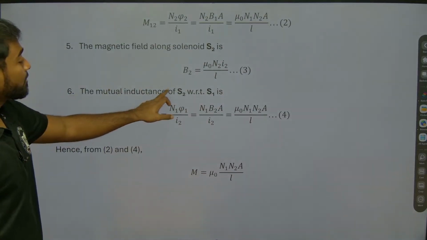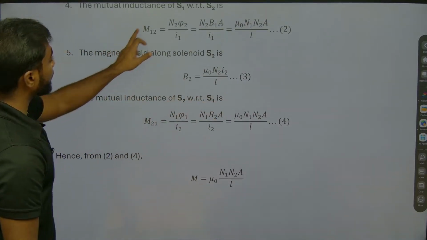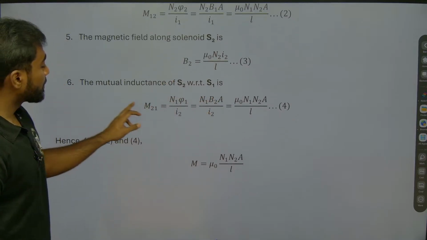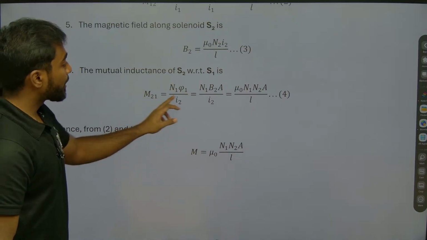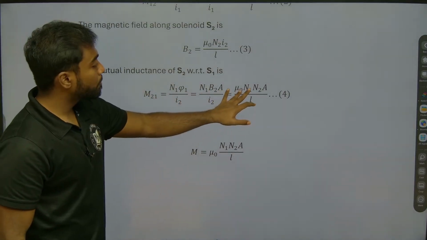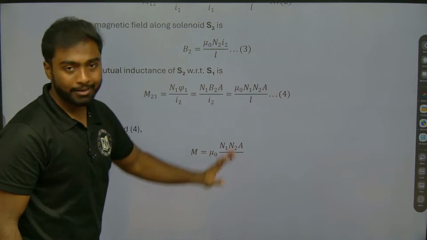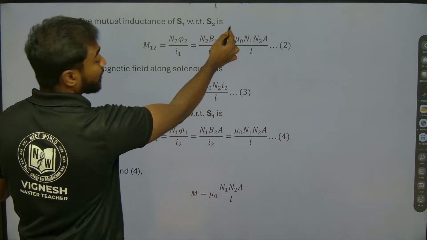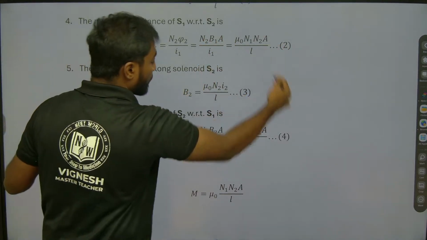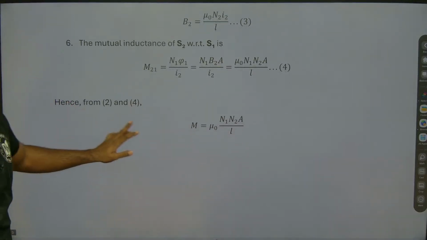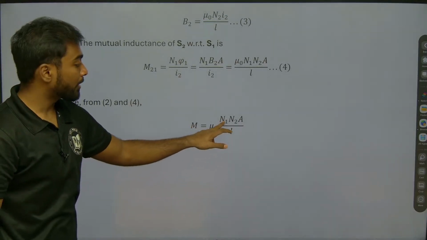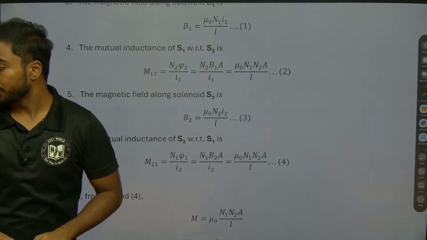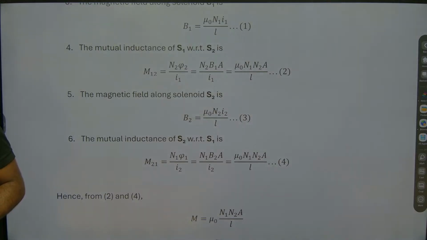So the mutual inductance of S2 with respect to S1. Here we have taken S1 with respect to S2, and here S2 with respect to S1. So it is N1 phi 1 by I2, so N1 B2 A by I2, which equals mu naught N1 N2 A by L. So from the two equations, S1 with respect to S2 and S2 with respect to S1, we consider the results and M equals mu naught N1 N2 A by L. This is the mutual inductance of these solenoids. I hope you got it cleared.